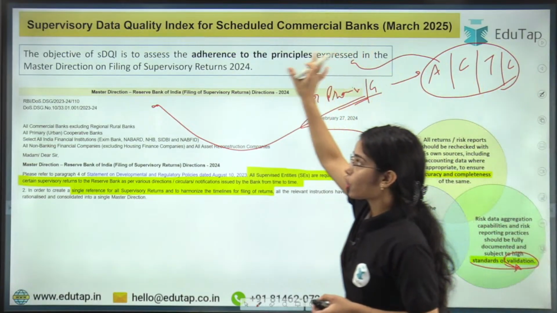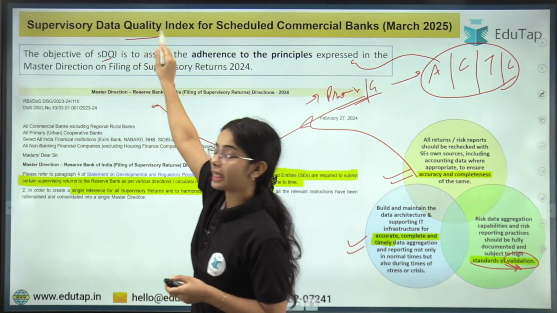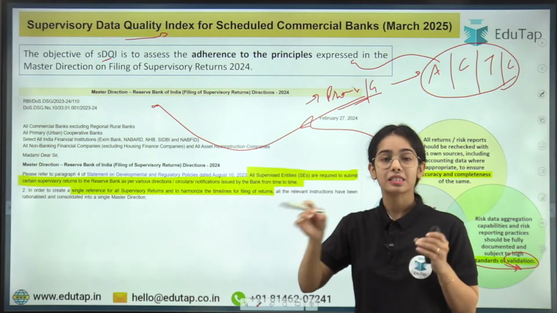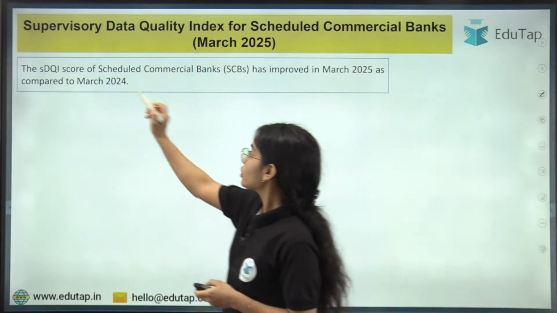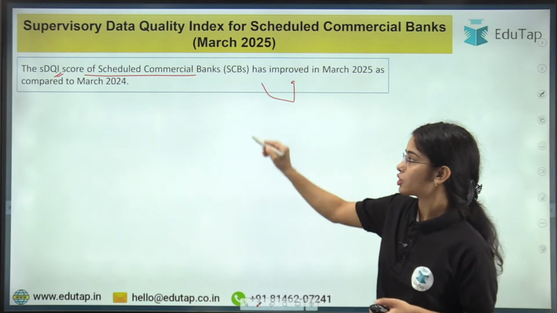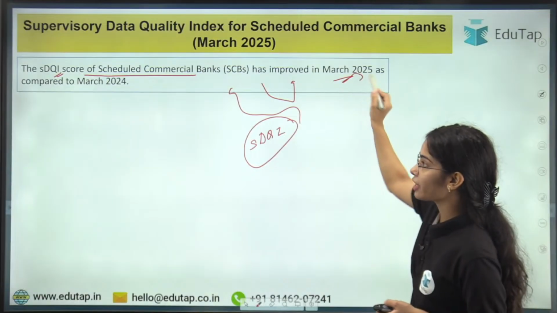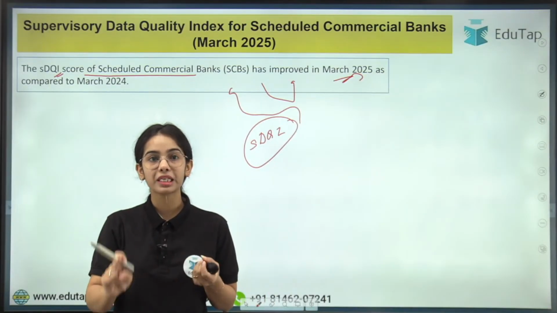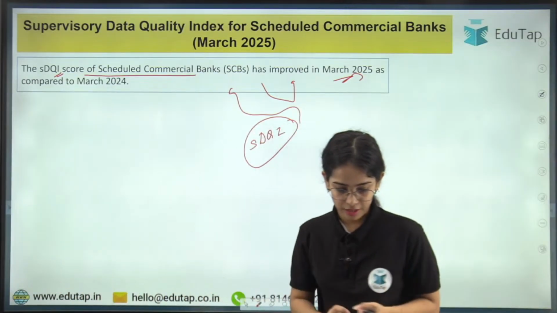And these principles or these dimensions are checked through the supervisory data quality index, that is, whether the banks, NBFCs, the supervised entities, are able to meet these principles. Are they able to meet these dimensions or not? Okay. So this is the basic idea. So the supervisory data quality index score for the scheduled commercial banks has improved in March 2025 as compared to March 2024. That means the data accuracy, the data timeliness, the data completeness and the consistency has improved for the scheduled commercial banks. Till now, does anyone have any confusion?